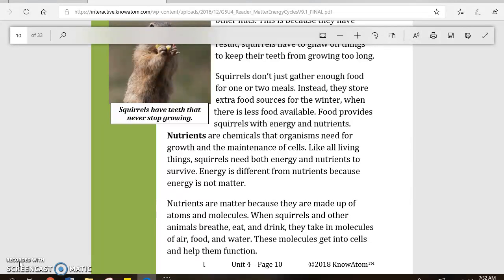Energy is different from nutrients because energy is not matter. Nutrients are matter because they are made up of atoms and molecules. When squirrels and other animals breathe, eat, and drink, they take in molecules of air, food, and water. These molecules get into cells and help them function.